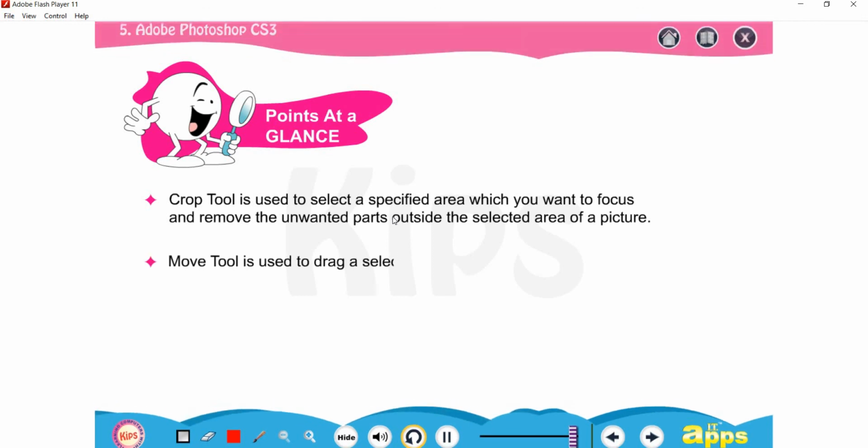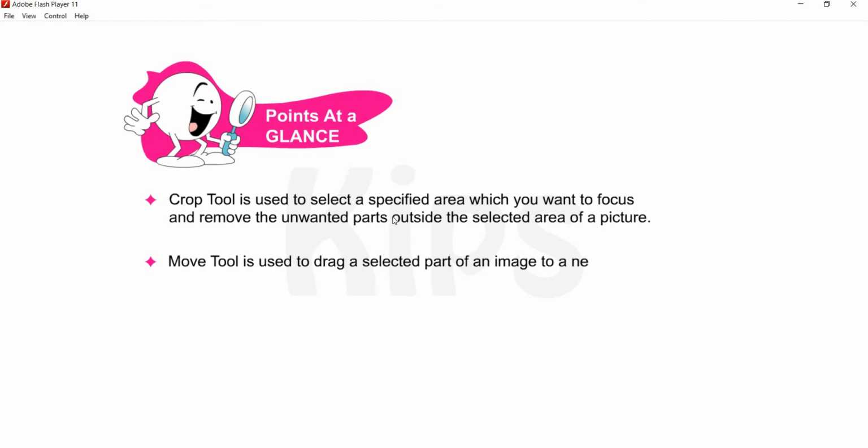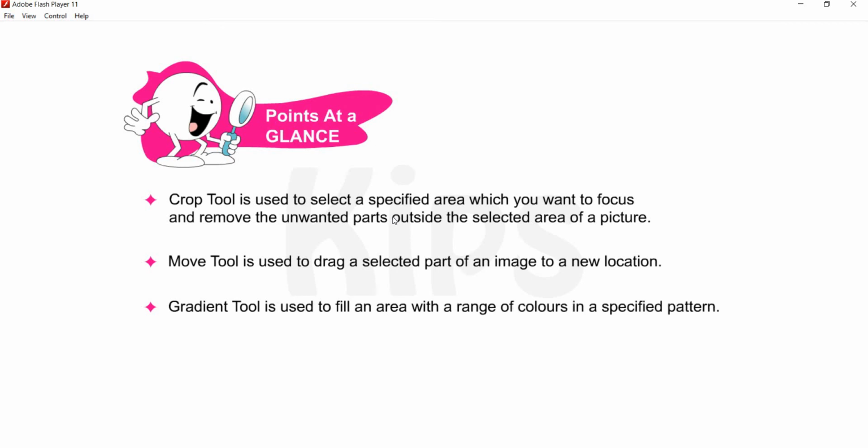Move tool is used to drag a selected part of an image to a new location. Gradient tool is used to fill an area with a range of colors in a specified pattern.